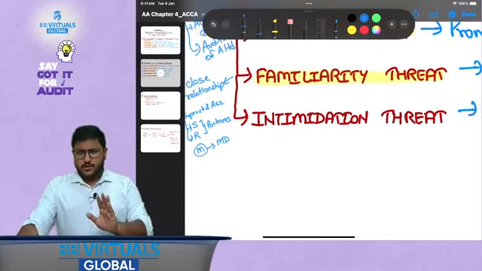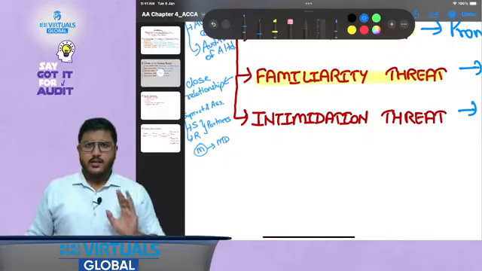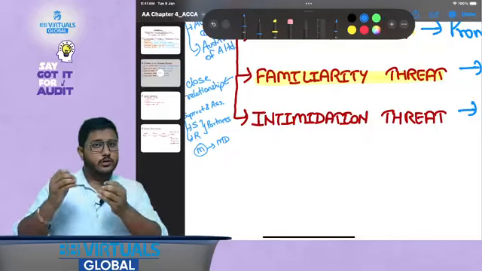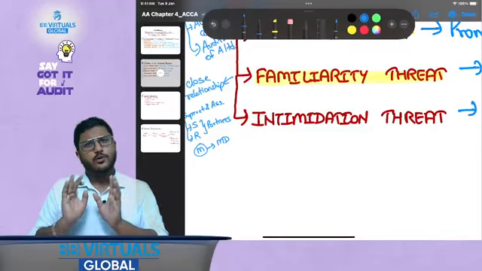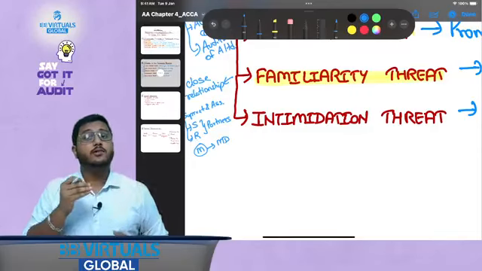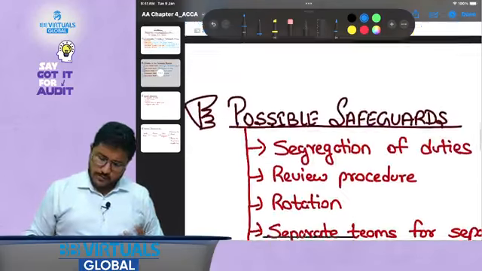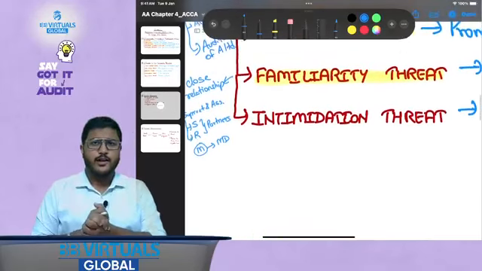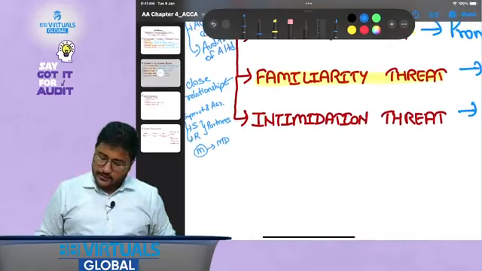Although, please understand this one thing, that whenever I am saying that there is a threat, I am not saying that you just sell off the shares directly, you just close the assignment, you do not accept it. No, you need to take certain action. What actions are those? We will be discussing in the next slide, where we would be discussing possible safeguards.